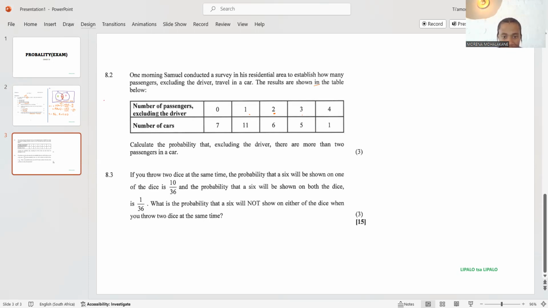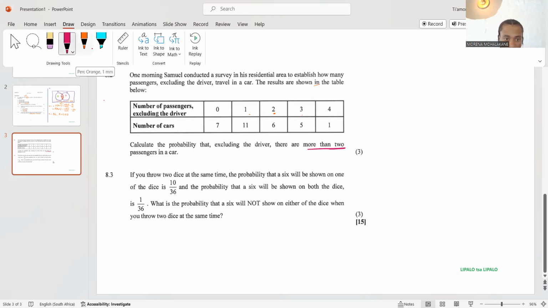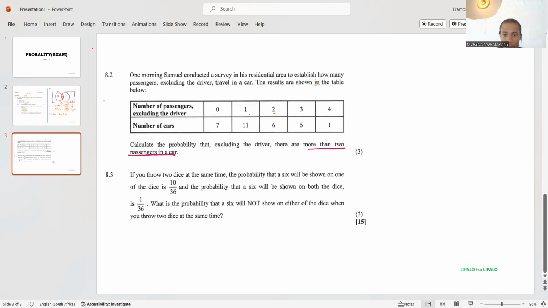Calculate the probability that, excluding the driver, there are more than 2 passengers in the car. More than 2. So if I look at 7 cars, they were 0. With 6 cars, there were 2.